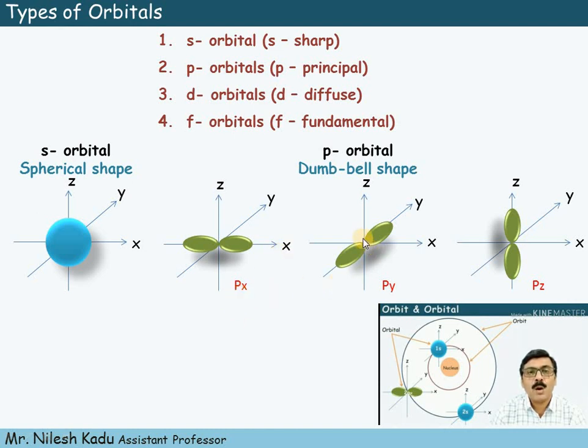When the lobe or dumbbell is along the y-axis, then it is called py orbital. And when the lobes or dumbbell is along the z-axis, then it is called pz orbital. So p orbital is classified into three types: px, py and pz.